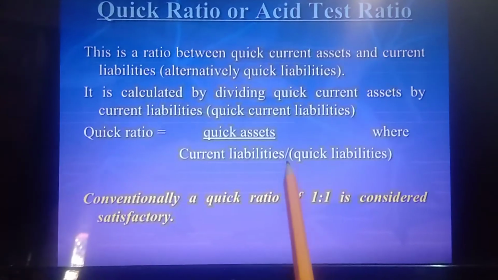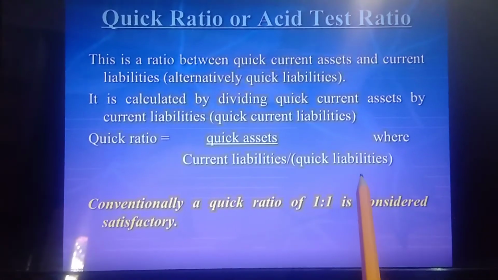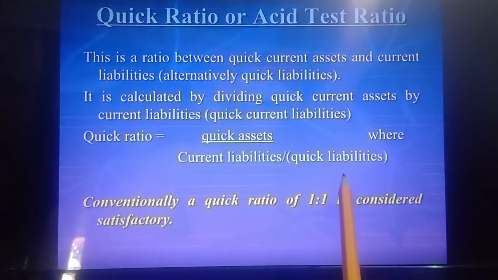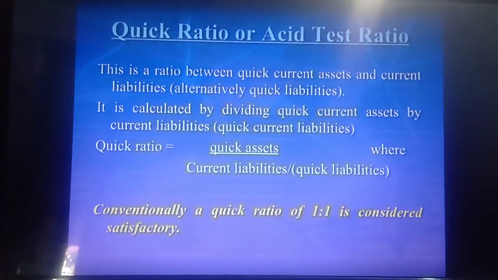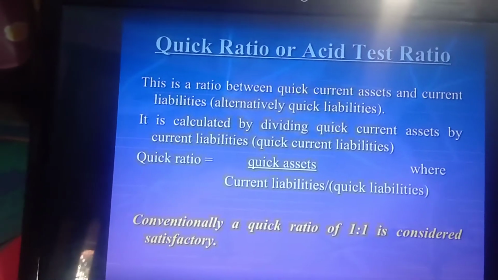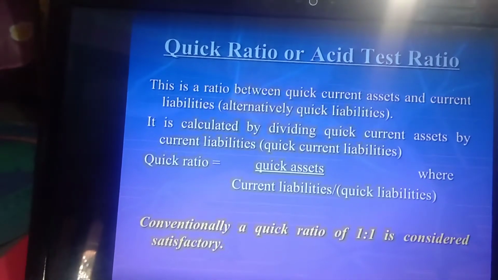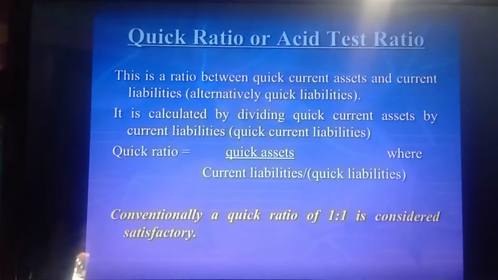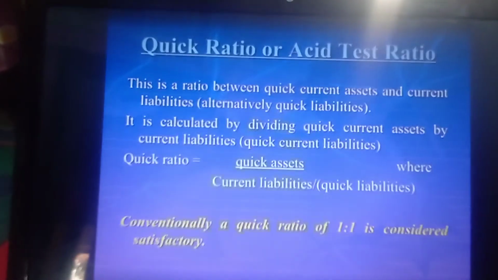Liquid or quick liability refers to all current liabilities except bank overdraft. That simply means under current liabilities, we will not take the bank overdraft. Quick ratio is a more rigorous test of liquidity of a firm than the current ratio. When quick ratio is used along with current ratio, it gives a better picture of the firm's ability to meet its short-term liabilities out of its short-term assets. This ratio is of great importance for banks and financial institutions.